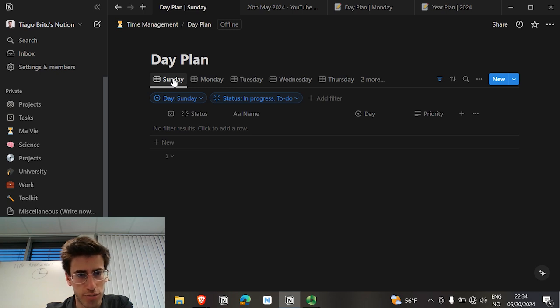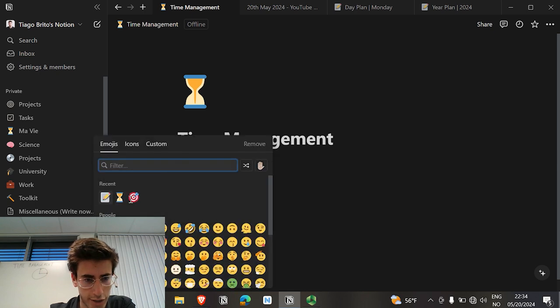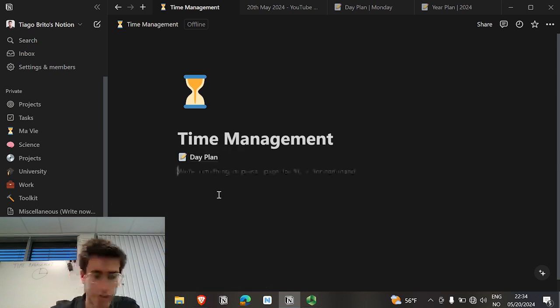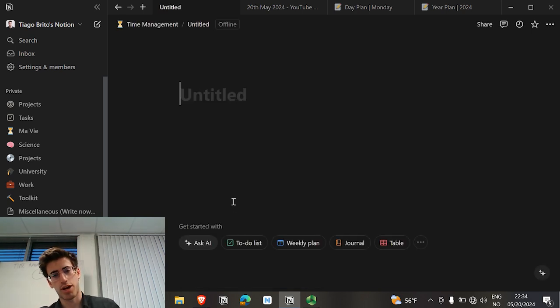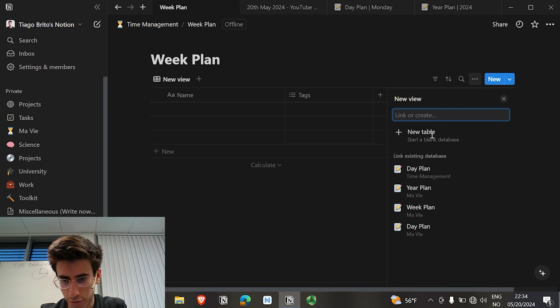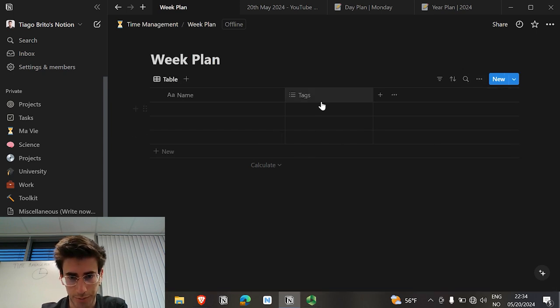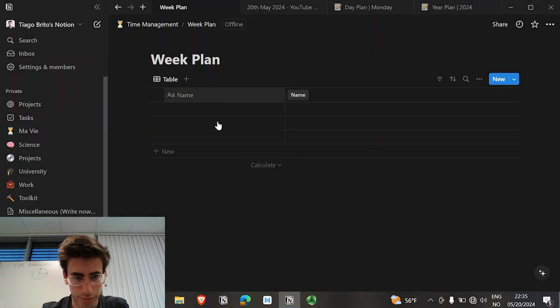The next thing that we need to do, we go back to the time management and we add another tab which we can write, and let's change the icon, click it here, and let's choose this one, memo, because it looks nice. We again type the shift/ and page, then click on it, and this time we're going to add the week plan. Same thing here, we create on table, then we create a new table here, start a blank database. Delete this one, the name we can keep.